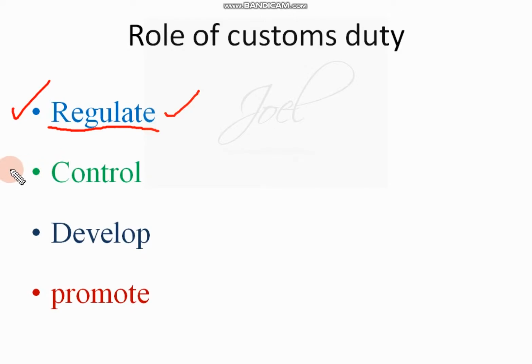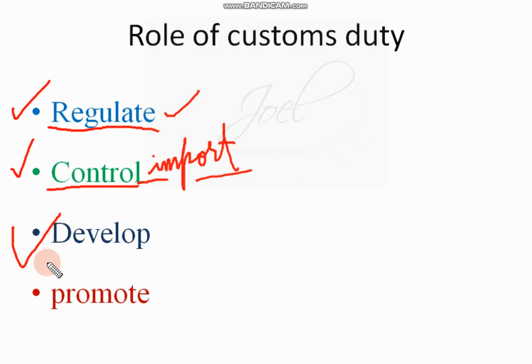Next one, control. Control, especially in case of import of the goods, this particular concept is applicable. So it is related to import of the goods. When it comes to import of the goods, if there are no rules or regulations, then a lot of people will import the products, and the domestic companies will be affected a lot. Everyone is going to purchase the foreign products. Because of that, domestic companies will suffer a lot. So to control these things, customs duty will be levied.